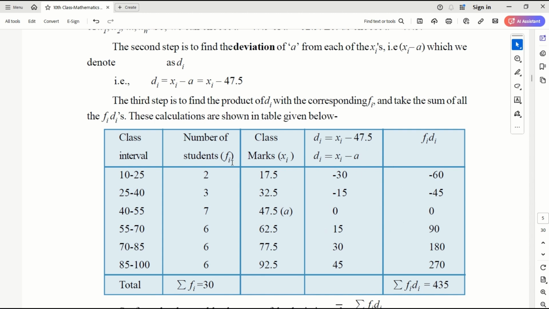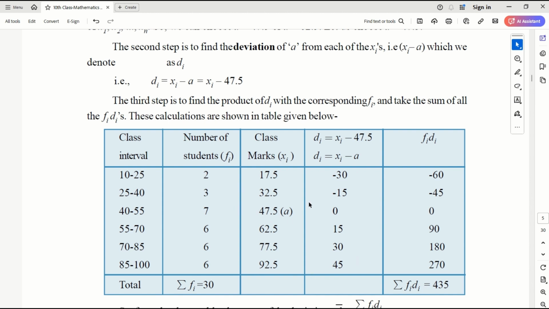Instead of calculating fi xi, I calculate fi di. What I am trying to do here is, if my class marks are very big, I take only the deviations. The steps will most probably be the same, so by choosing one of them and finding the deviations, they will most probably be simple integers or very simple decimal values, correct?